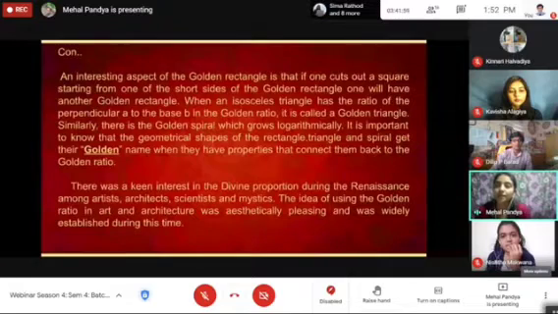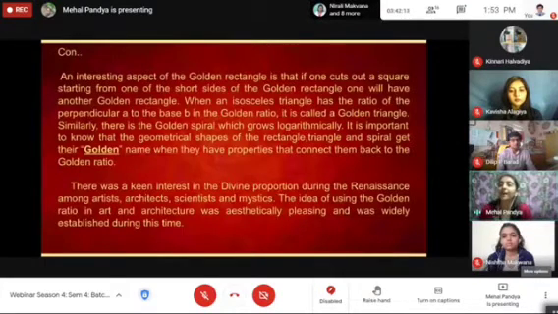There was a keen interest in the divine proportion during the Renaissance. As we know, Leonardo da Vinci was also a part of the Renaissance.